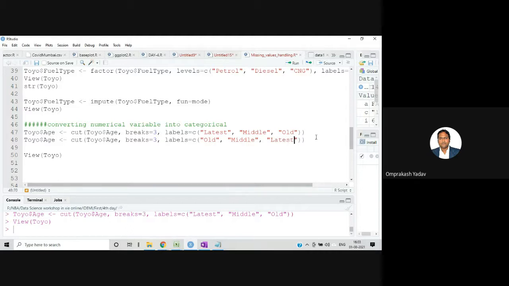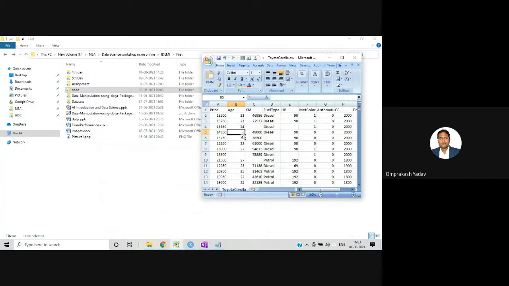If we try to do it in this way, then the new models, the newer ones like 23, 24, which are the latest models, it will categorize as old. So it will give it in the descending order.